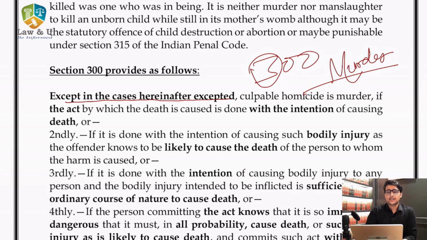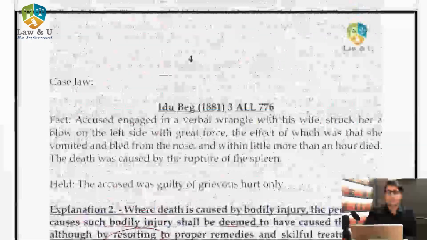Now when this definition starts, it says culpable homicide is murder. It does not define murder in isolation. It says culpable homicide is murder. That means in order to say anything is murder, in order to get any offense under this section, first you have to prove that it has the ingredients of culpable homicide, because unless it is culpable homicide, it cannot be murder. Now if we see the Venn diagram, why is this Venn diagram important over here.